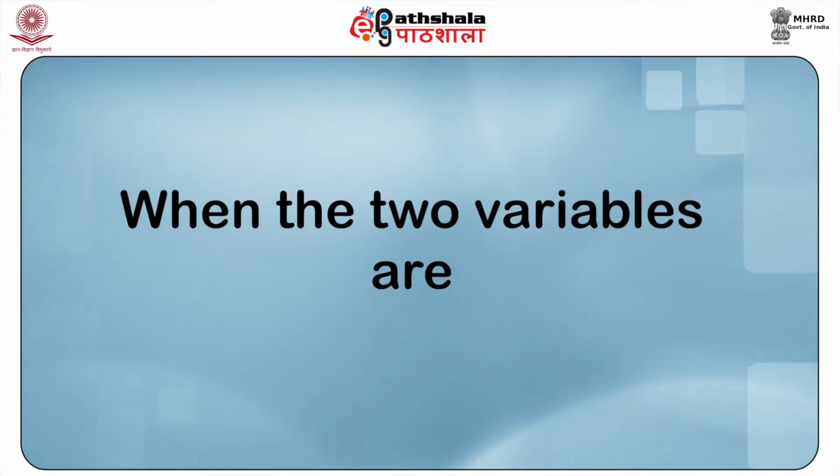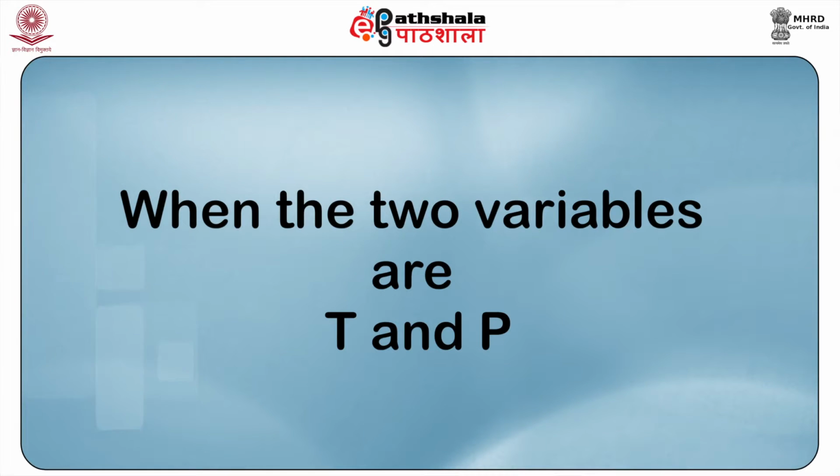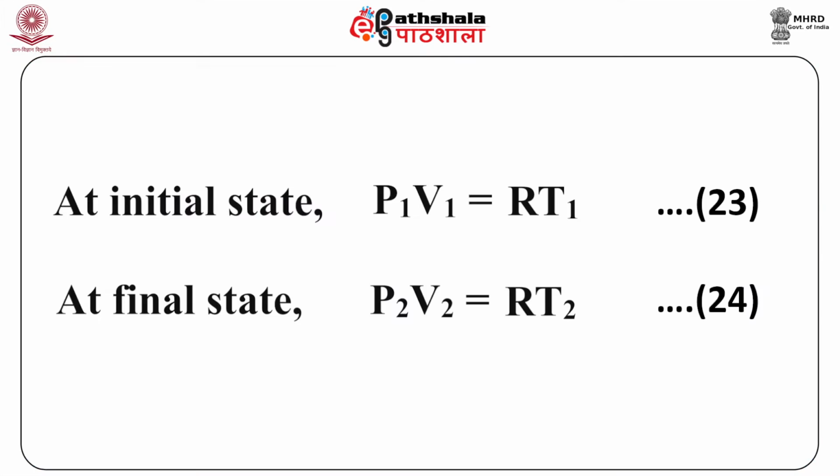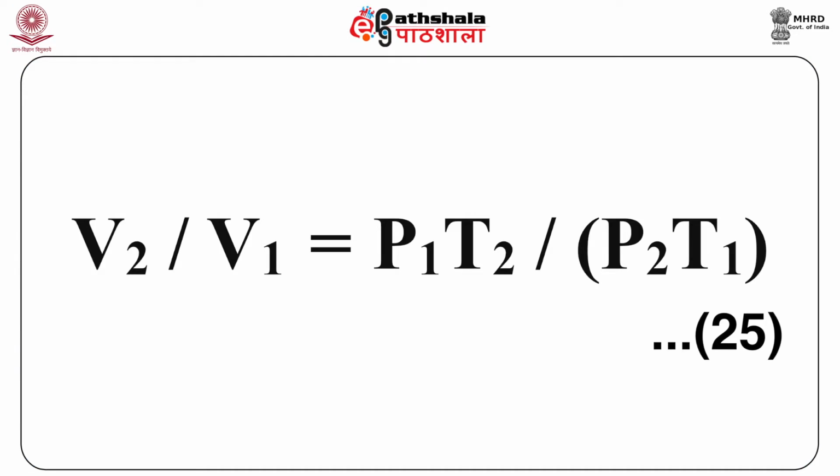Now, we shall have a look at case 2, when the two variables are temperature and pressure. Let the pressure of the gas at the initial and final state of an ideal gas be P1 and P2 respectively. Accordingly, at the initial state, we have P1 V1 equals R T1, equation 23, and at the final state, we have P2 V2 equals R T2 as our equation 24. Dividing equation 24 by 23, we get V2 by V1 is equal to P1 T2 divided by P2 T1. This is our equation 25.